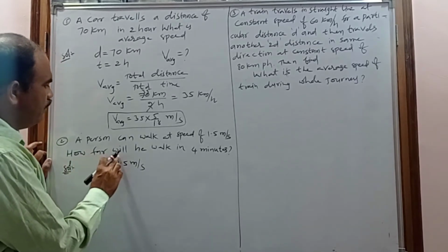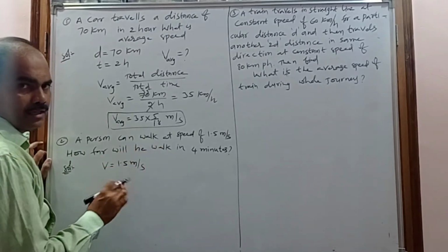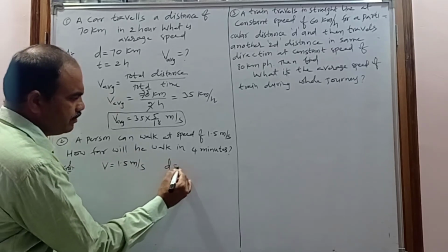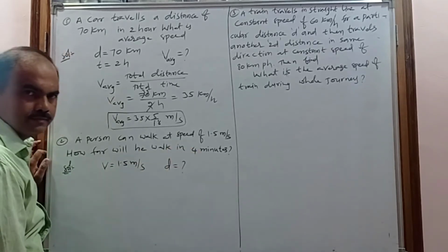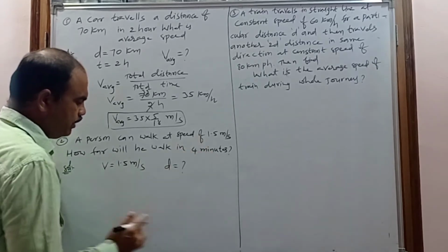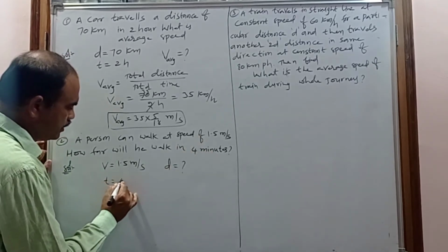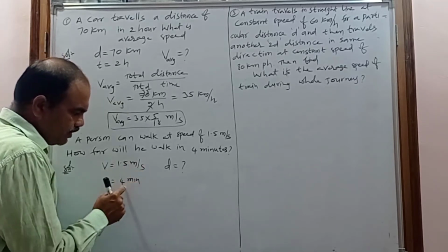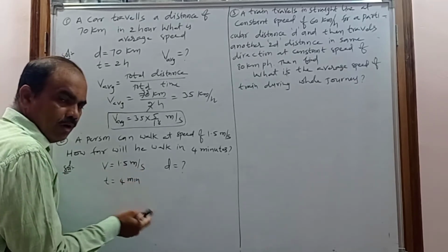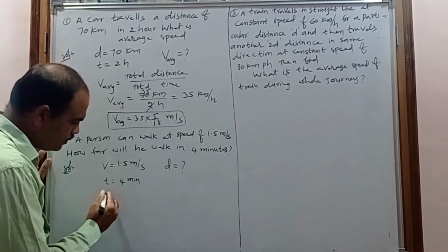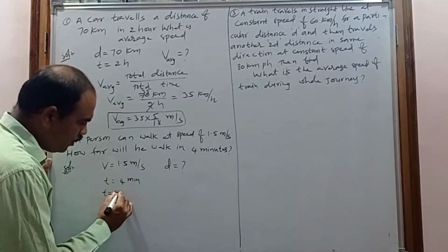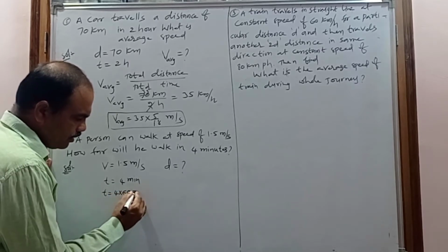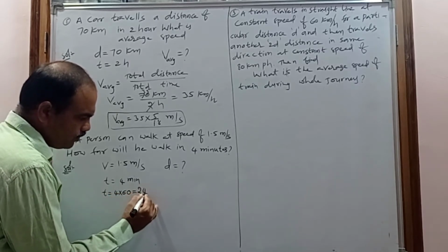And how far will he walk? That is, how much distance? You have to calculate the distance. Distance is represented with the letter D. In 4 minutes, how much time? The time T is 4 minutes. But here the time is in minutes, so you have to convert into seconds. 4 minutes is equal to how many seconds? 1 minute is 60 seconds. That's why 4 minutes is 4 into 60, that is 240 seconds.